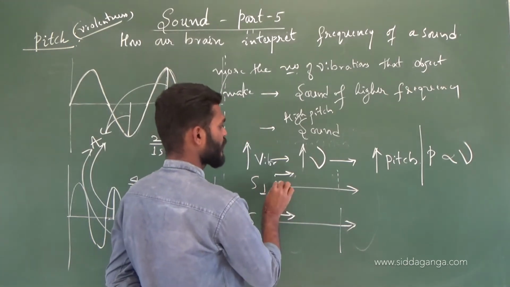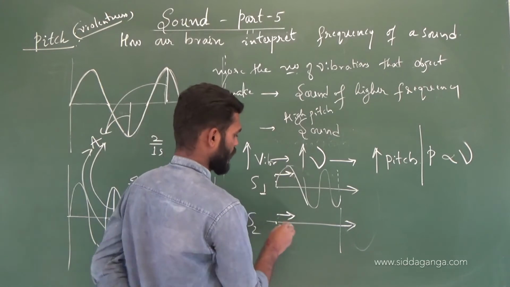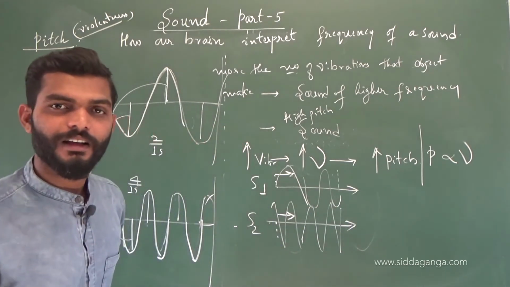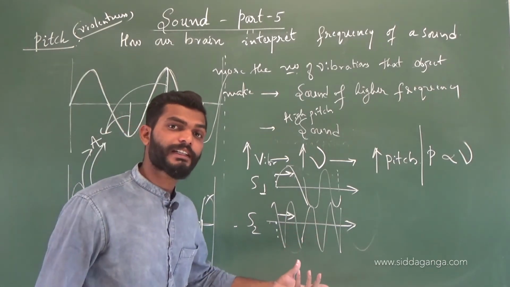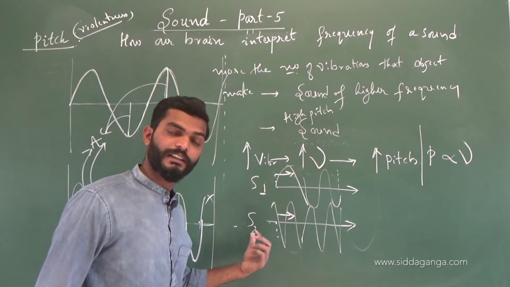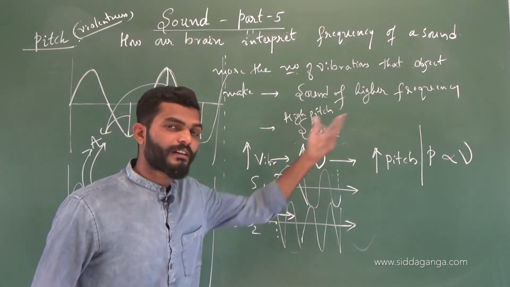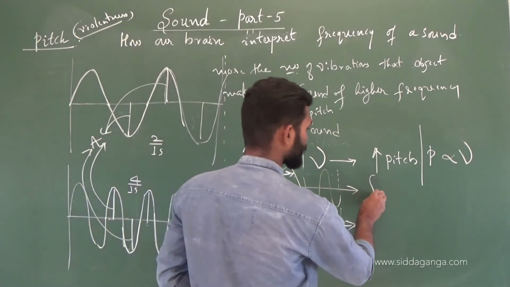In a second, you can have 2 waves for sound 1, and 4 waves for sound 2. 4 waves can cross a fixed reference point in sound 2, whereas in the first sound only 2 waves can cross a fixed reference point, indicating the frequency of the sound.